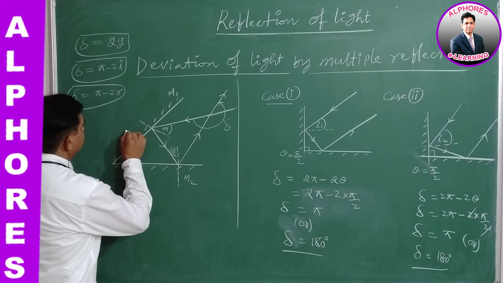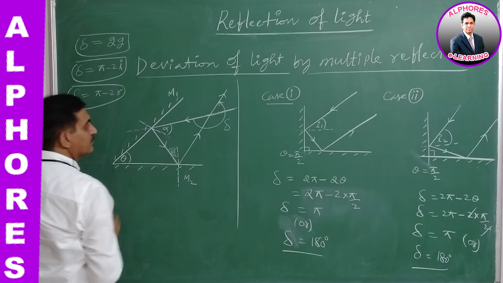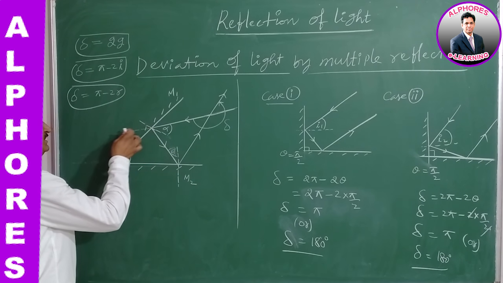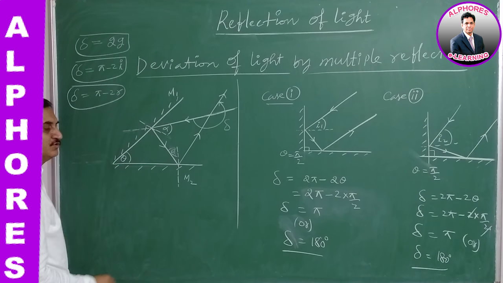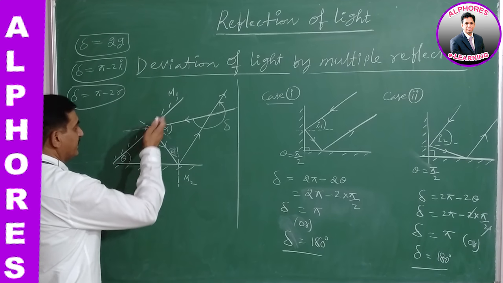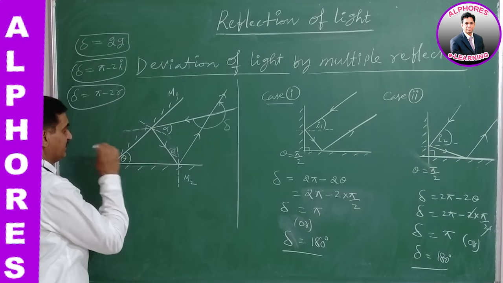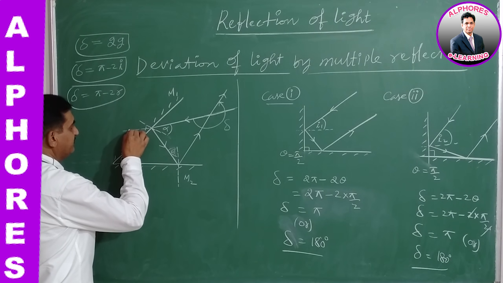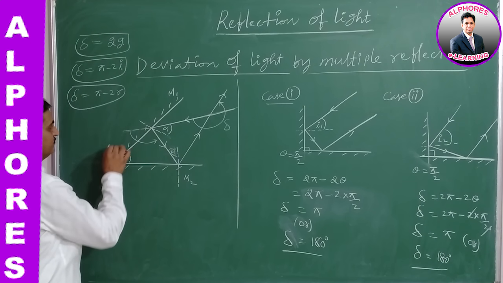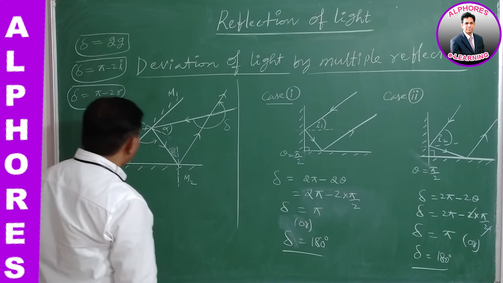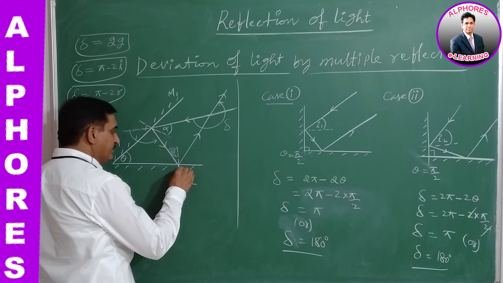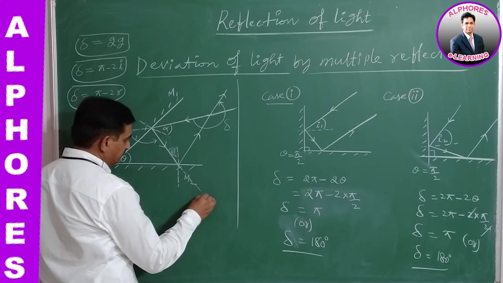Here, by the first mirror, the light is traveling along this path. Due to rectilinear propagation, because of the presence of the mirror, it is deviated in this direction, anti-clockwise: the first deviation given by the first mirror.